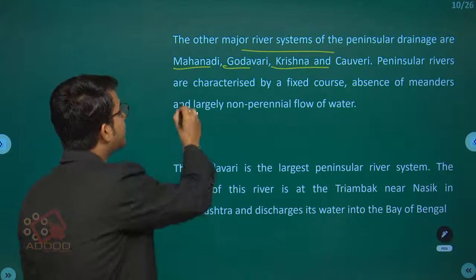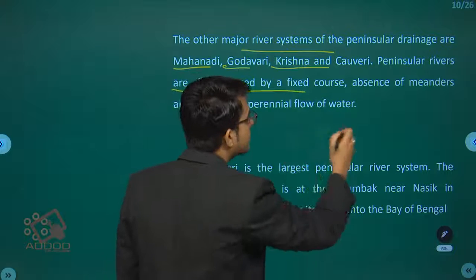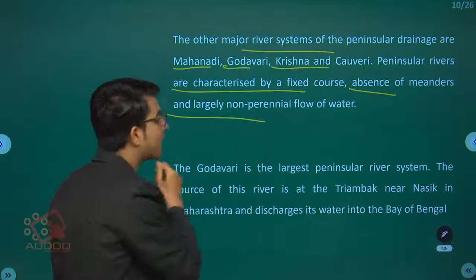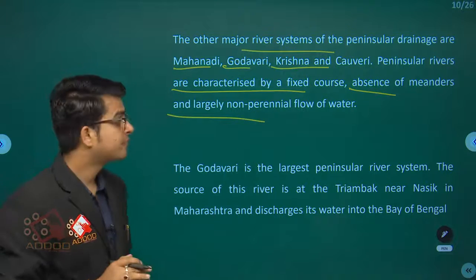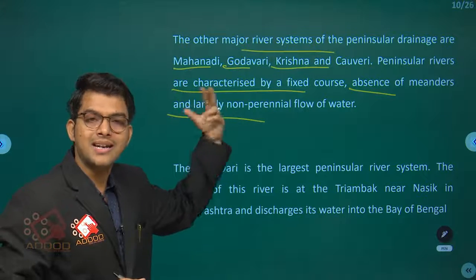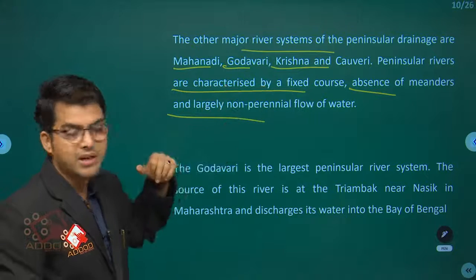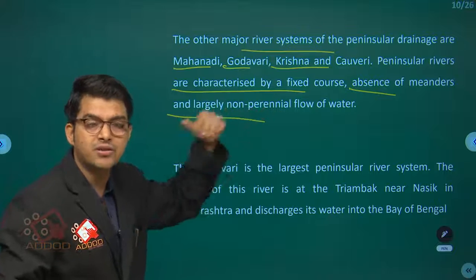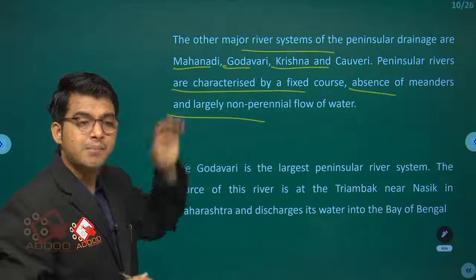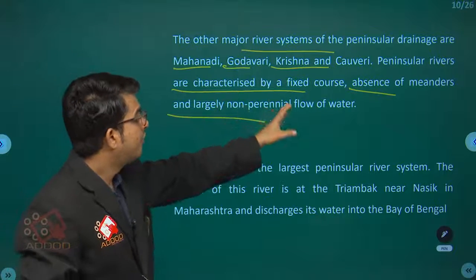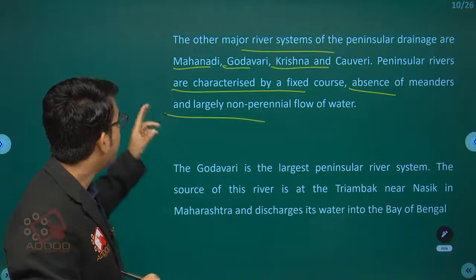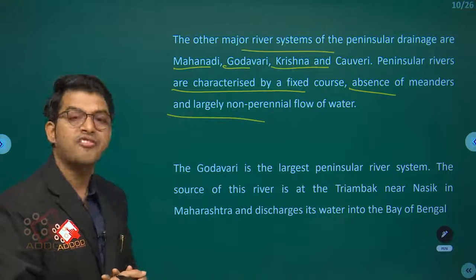Peninsular rivers are characterized by a fixed course, absence of meanders and largely non-perennial flow of water. These are the characteristics, or identity, of peninsular rivers: fixed courses, absence of meanders, and largely non-perennial flow of water.